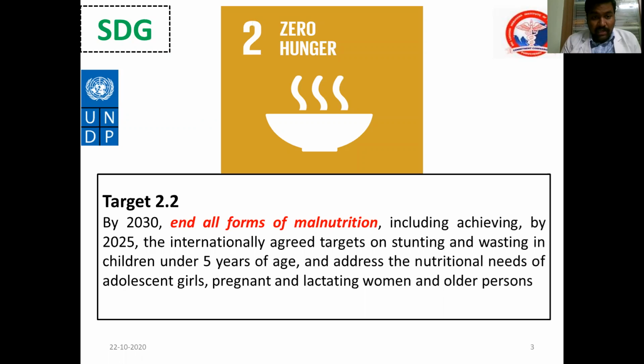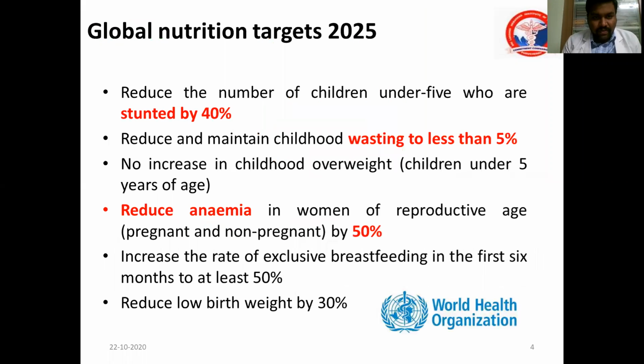So the global target: the Sustainable Development Goals of the UNDP, Goal 2, indicates zero hunger. Under Goal 2, Target 2.2 in specific indicates that by 2030 we should end all forms of malnutrition. It also includes that by 2025 the internationally accepted targets on stunting and wasting should be achieved. So what is the 2025 target?